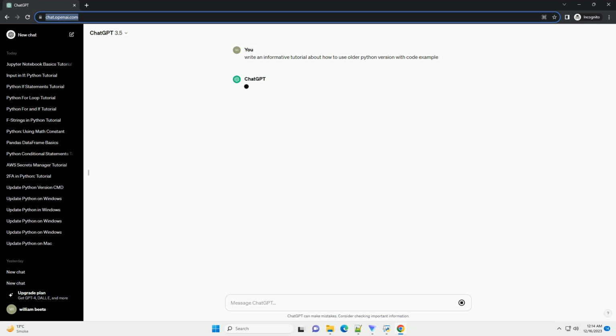It's a good practice to use virtual environments to isolate dependencies. To create a virtual environment with the desired Python version, use the following commands. Activate the virtual environment. If you're working on a project, install the required dependencies using pip. Now, you can run your Python code using the older version.